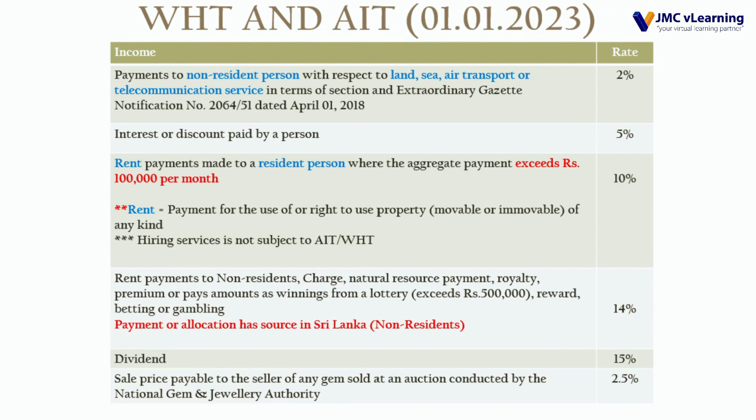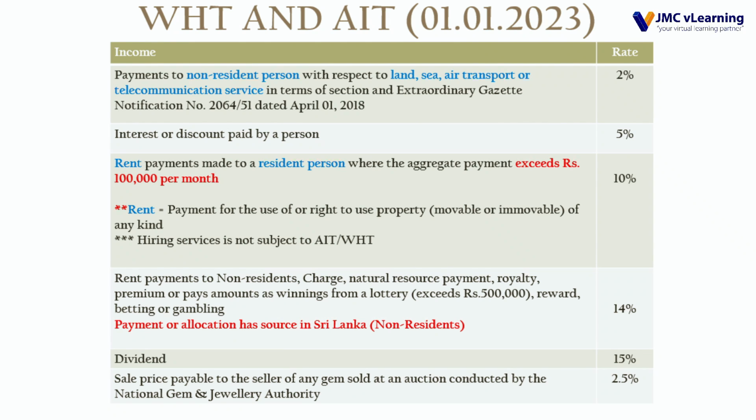Payment to a non-resident person with respect to land, sea, air transport or telecommunication services, in terms of the section and the extraordinary gazette notification, there is a gazette notification, 2%. So it says what sort of payment. Interest or discount paid by a person, 5% without tax. Rent payment made to a resident person where the aggregate payment exceeds rupees 100,000 per month. Underline, rent payment made to a resident person. So in a different color, I said, rent payment made to a resident person,